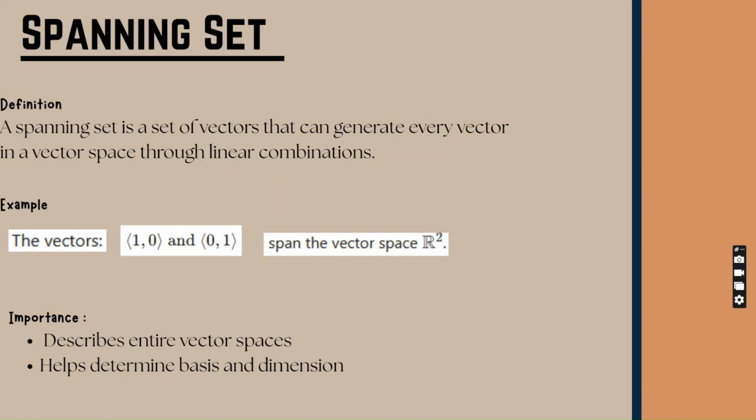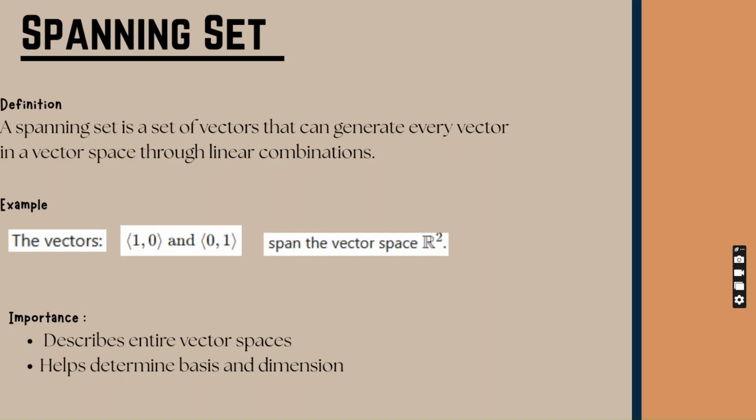Let us move on to the spanning set. So what is a spanning set? A spanning set is a group of vectors that can produce every vector in a vector space through linear combination. So if the basis has something to do with linear independence, then the spanning set has something to do with linear combination.